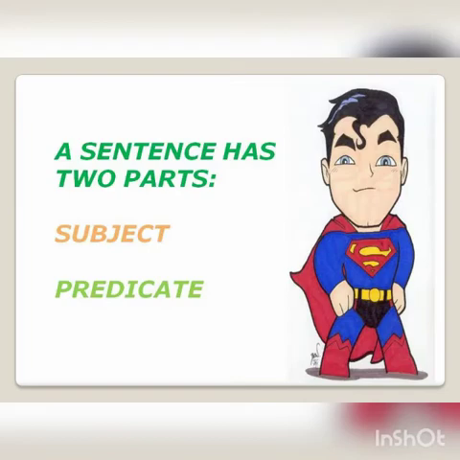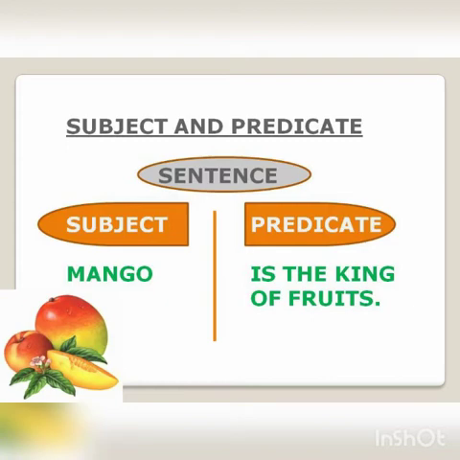Today, let us begin with another topic. As we all know, a sentence has two parts, subject and predicate. Now, what is the subject and what is the predicate? We'll see. Look at these sentences. Mango is the king of fruits.